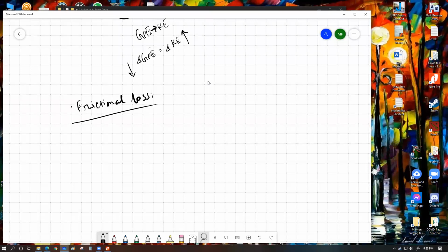Frictional loss is basically how much work we have to do, or how much energy we have to spend in order to overcome the existing friction of a certain system. Now, what would this mean? What do I mean by that existing friction? Let me give you a simple example.